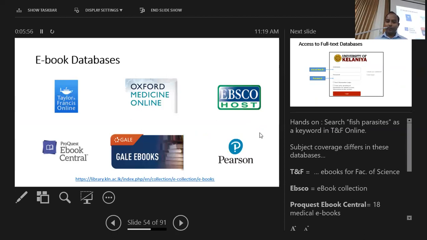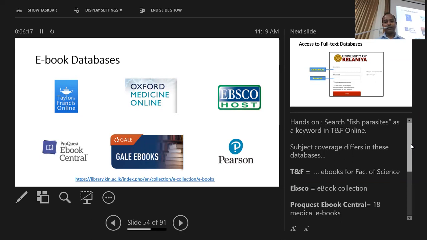Then we have a number of ebook databases as well. So these are the ebook databases that we have access to. But other than Taylor and Francis and EBSCOhost, in all the other databases we have very few titles.